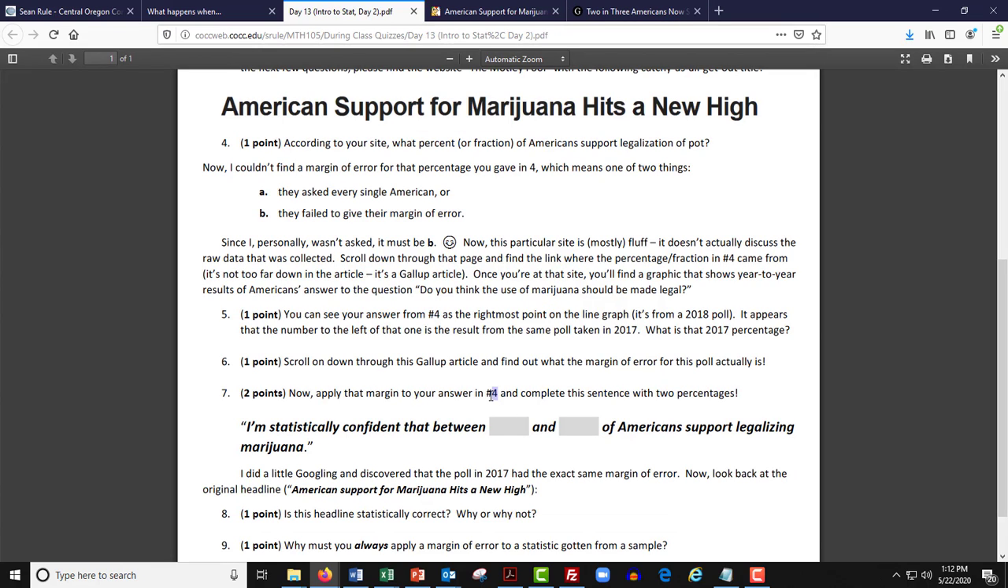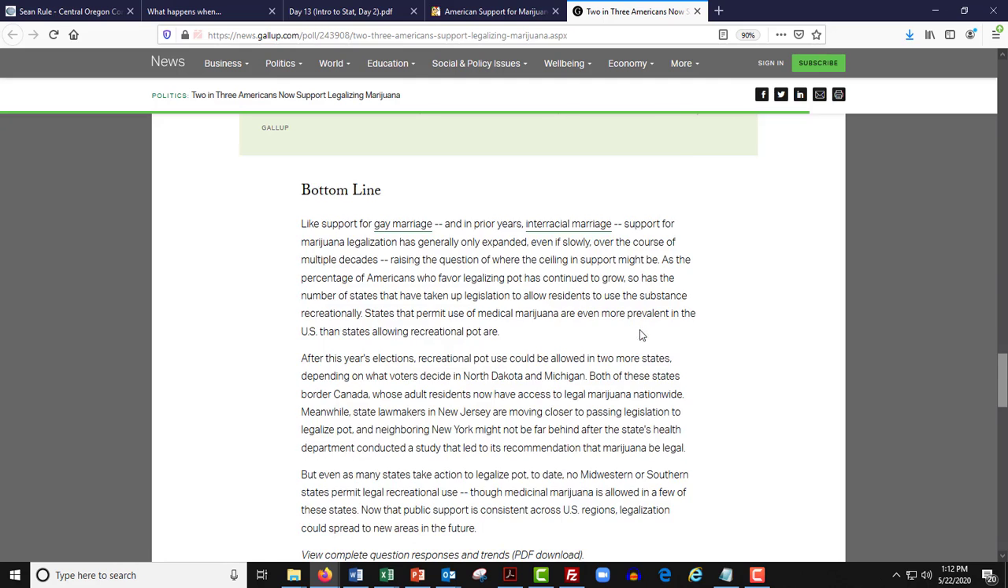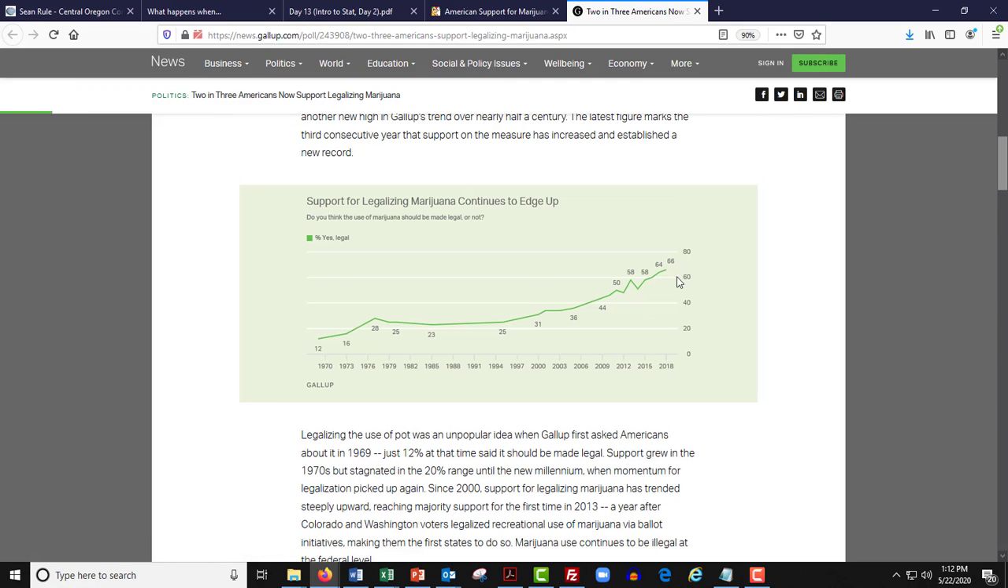So we're going to take that plus or minus 4, use the 66, and say we're confident that between 62 and 70% of Americans support legalizing pot. And then I said in 2017, exactly the same margin of error. Is the headline for this new one correct? American support for marijuana hits a new high. Nope, can't be. Can't be, because 66 is not exactly 66.